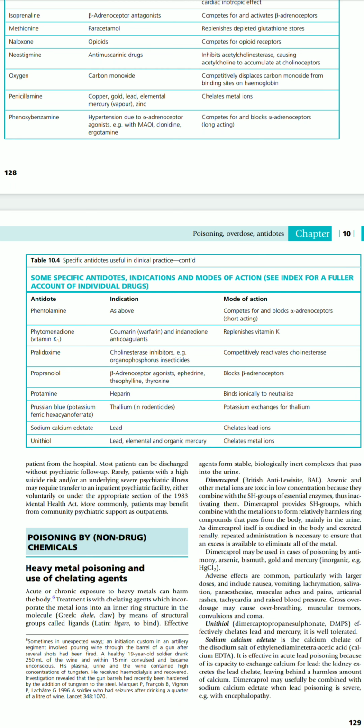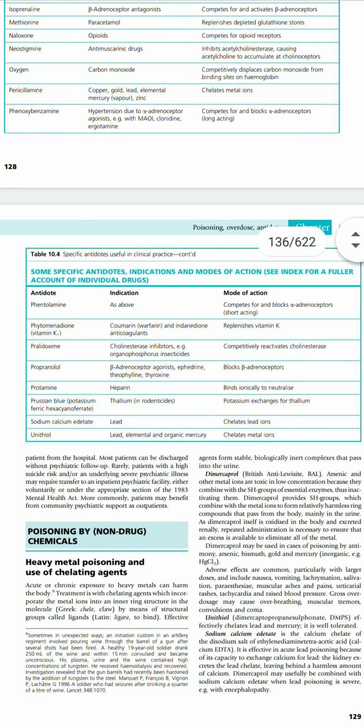How is it working? Potassium is exchanged for the thallium. So it forms a compound known as thallium ferric hexacyanoferrate, which can be eliminated from the body.